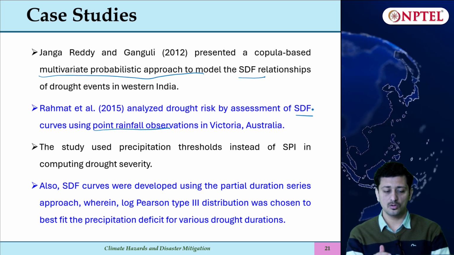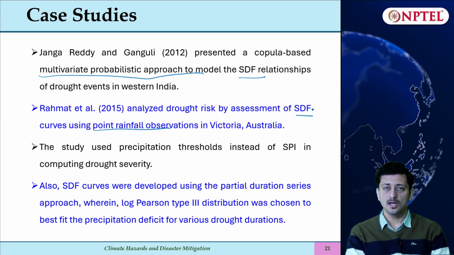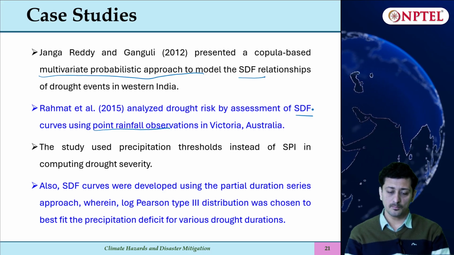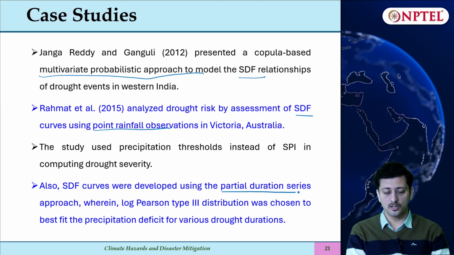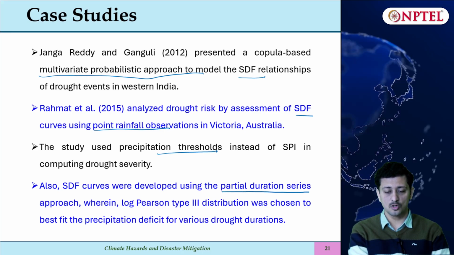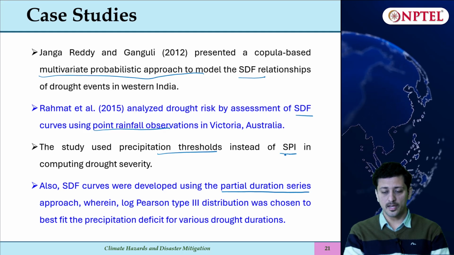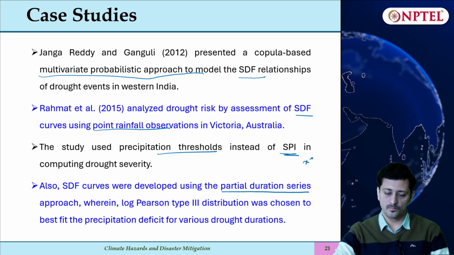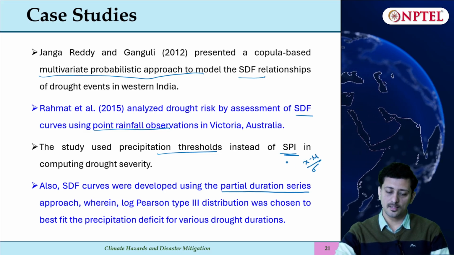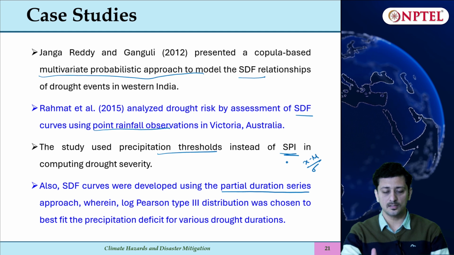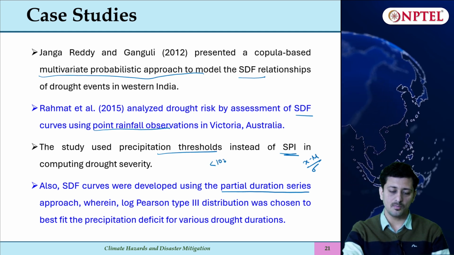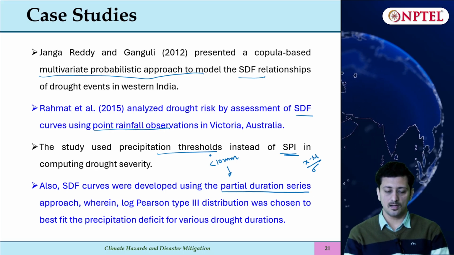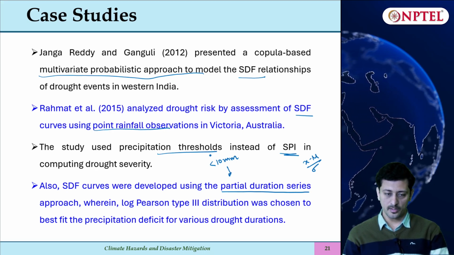Because where you can use location based data, which are more specific rather than an average based gridded data. People have also explored the role of partial duration series, where they apply a certain threshold to precipitation instead of using SPI in computing drought severity, because SPI is taking a standardized variable. So rather than that, directly to precipitation they apply a certain threshold. Let us say if the precipitation is less than 10 millimeter, they can classify it as drought, and then using those series they can model it as a partial duration series to derive the SDF curves.